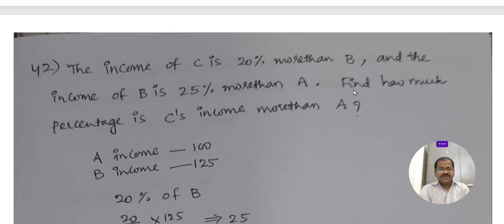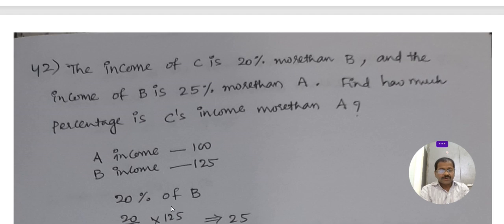The income of C is 20% more than B. C is 20% more than B, but we don't know B. And the income of B is 25% more than A. For example, let us consider A's income is 100. B's income is 25% more than A, that is 125. C is 20% more than B.